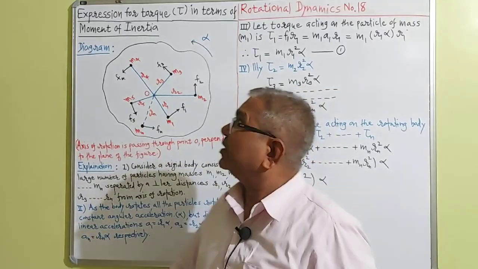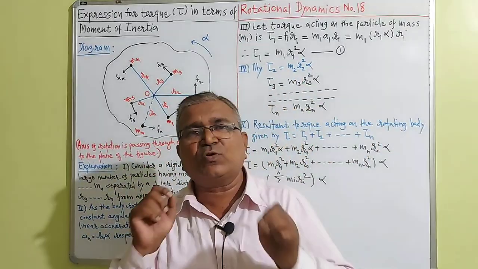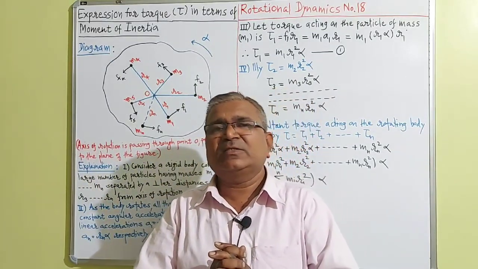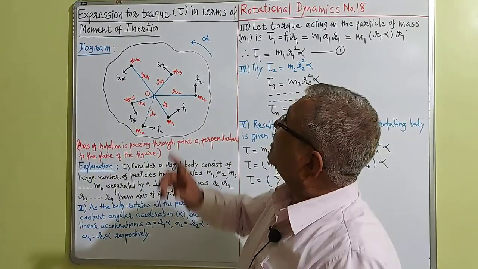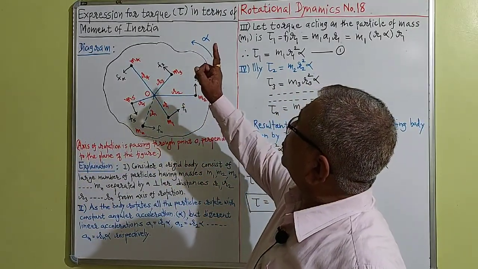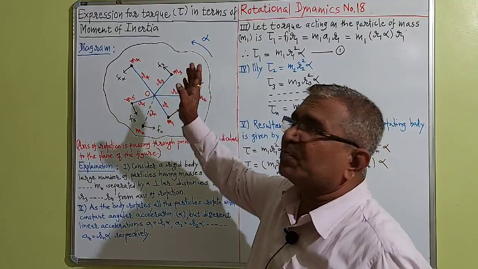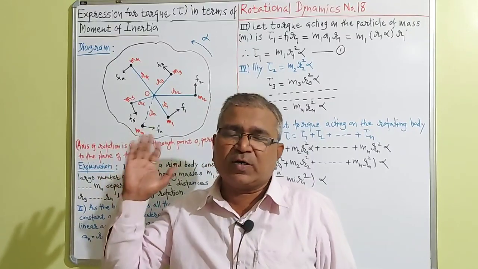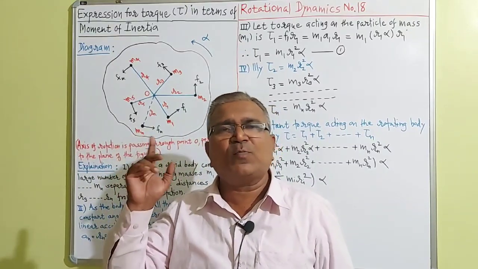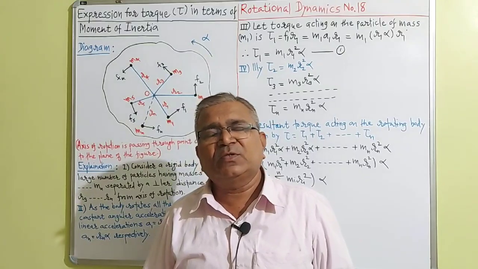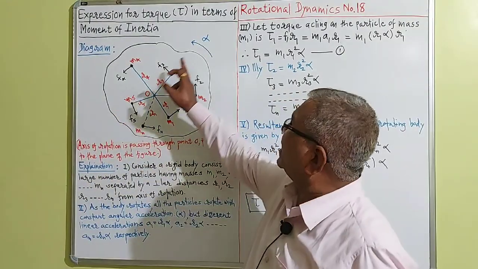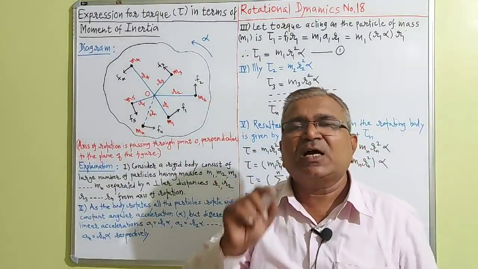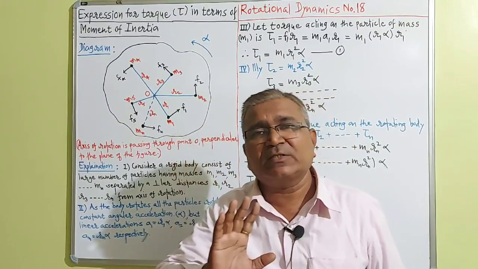This is lecture number 18 as far as rotational dynamics is concerned, and in this lecture we want to discuss the expression for torque tau in terms of moment of inertia. For that purpose I have already drawn a diagram of a rotating body moving with constant angular acceleration alpha in anti-clockwise direction about its axis of rotation.